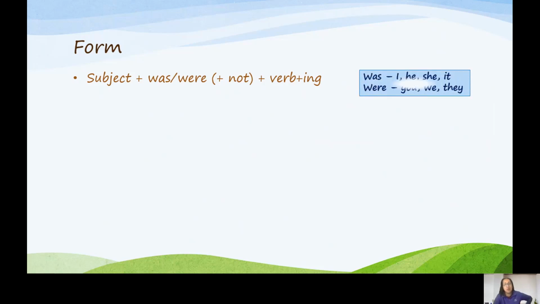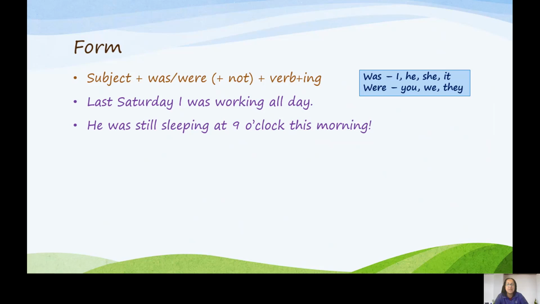We use was with I, he, she, or it. We use were with you, we, and they. For example, last Saturday I was working all day. He was still sleeping at 9 o'clock this morning. We weren't watching when the match ended.